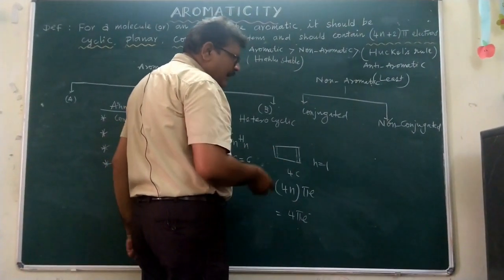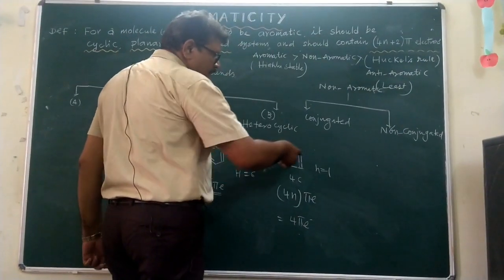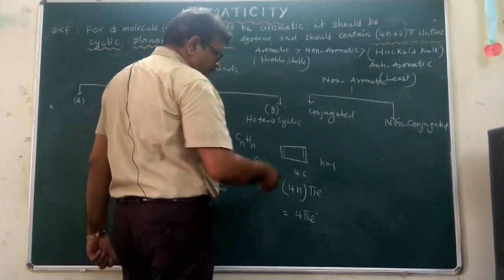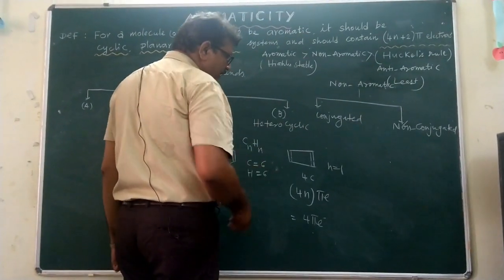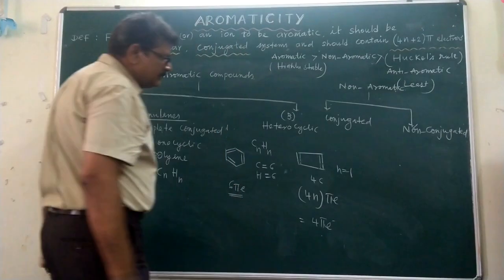Some of the annulenes with 10 and 4 members also exhibit anti-aromatic nature.